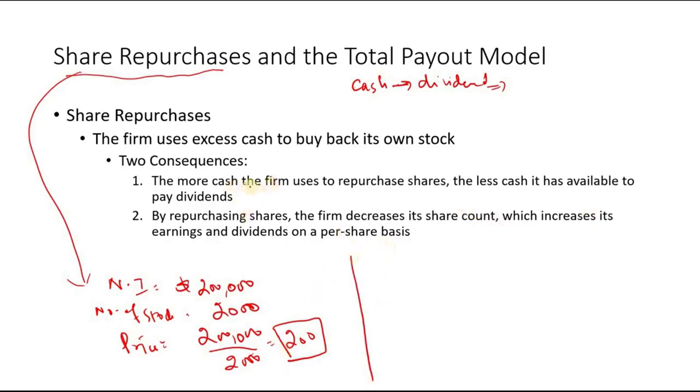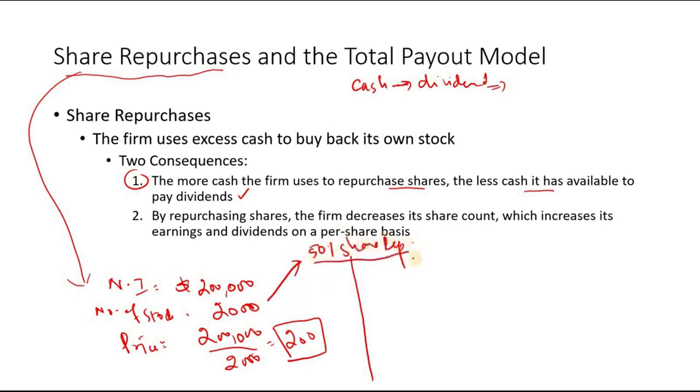So there are two consequences. Number one, the more cash the firm uses to repurchase the shares, the less cash is available to pay dividends. Of course, less would be available to pay cash dividends, right? And what happens if the company has purchased half of the shares, 50% shares, right? Share repurchase, right?